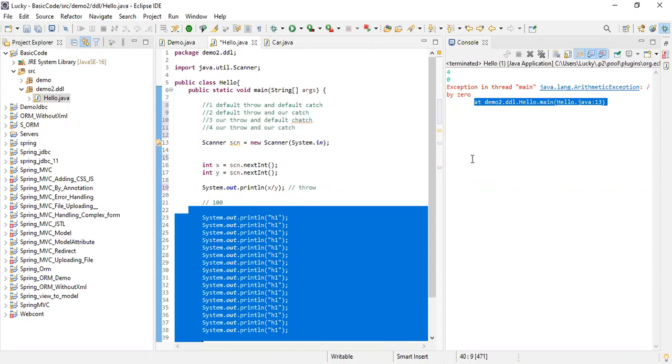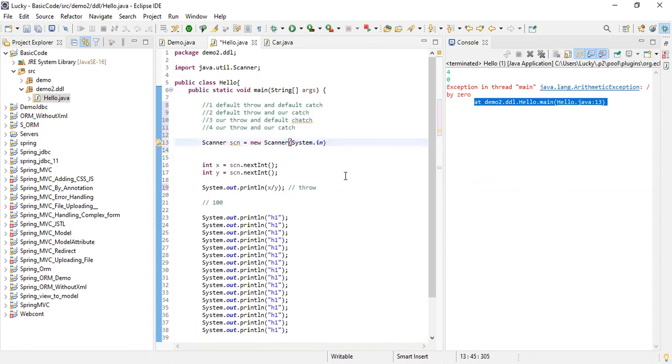In simple words, errors are not something you are doing. Errors are also things related to the PC, like your RAM is not working or your Eclipse is not responding. This is not because of the programmer, it is because of the PC. So this is not because of you. This is an error.